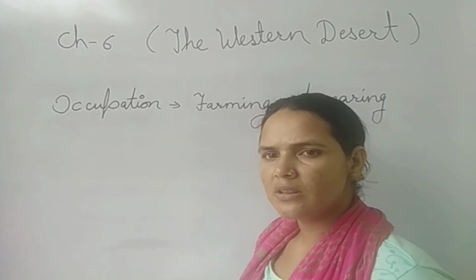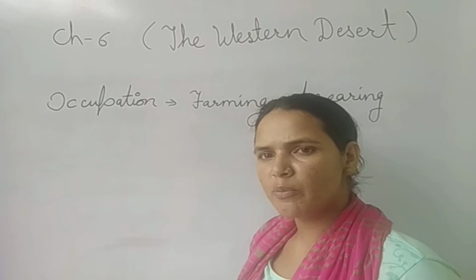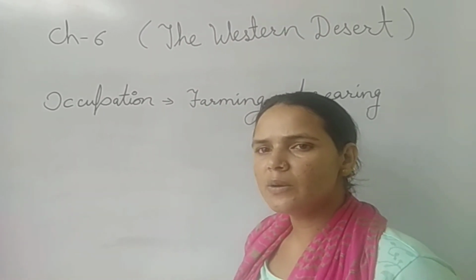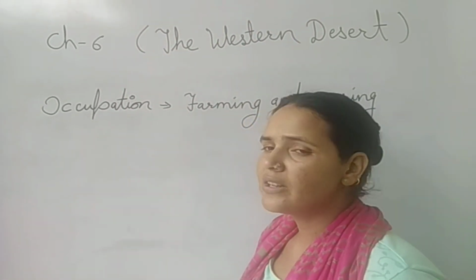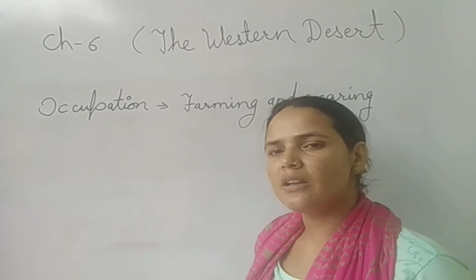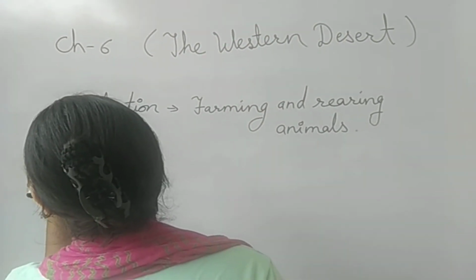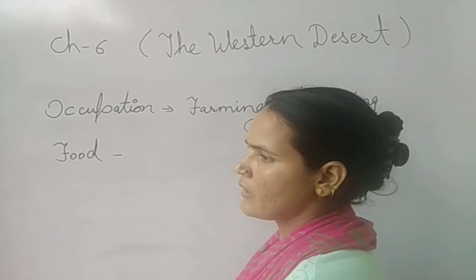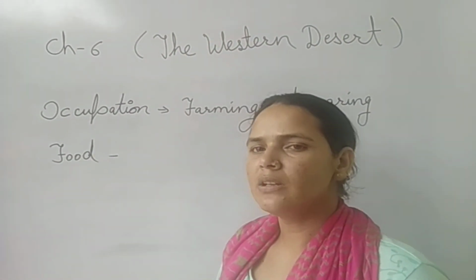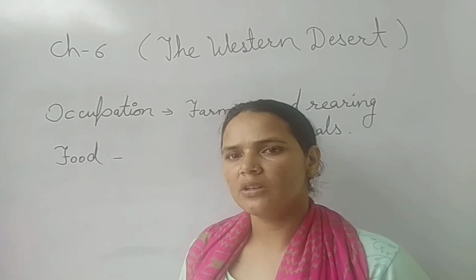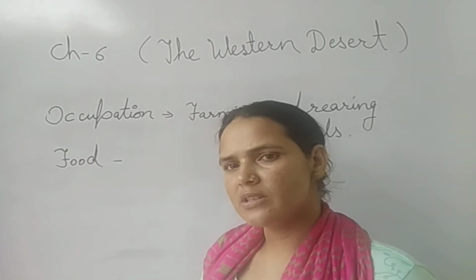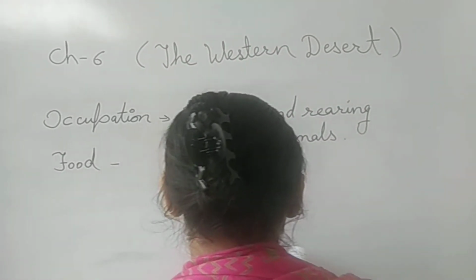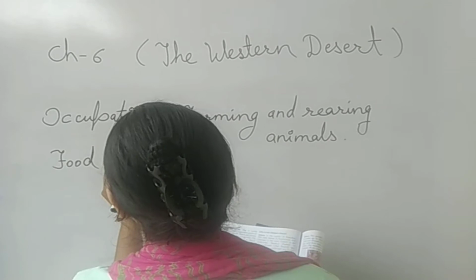And the main crops, we have already discussed: jowar, maize, bajra, sesame. These are the major crops that are grown here. After that, the food. What are the food items that they include in their diet? So in Rajasthan, people love to eat their traditional food. People use a lot of spices in their food. What are the famous foods that are eaten by people of Rajasthan?